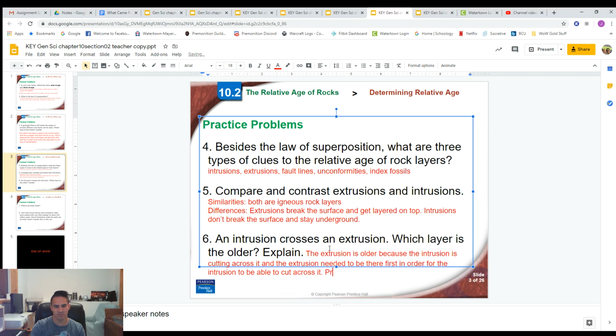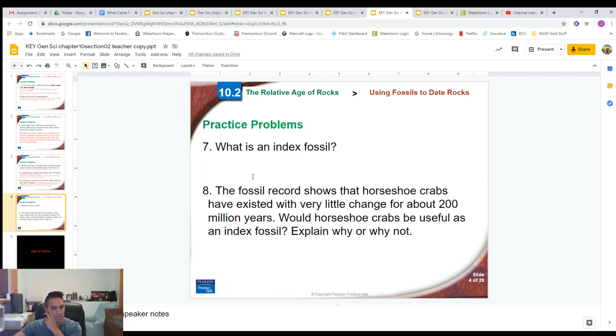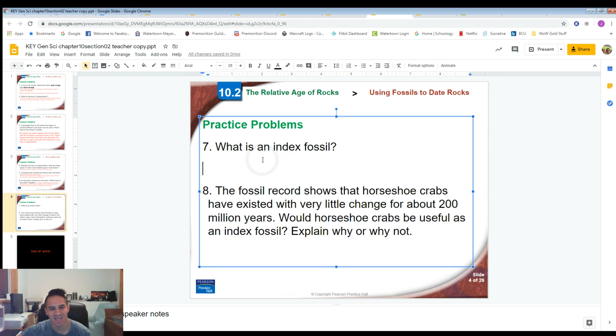Okay, this is the principle of cross-cutting, which basically says that an intrusion is younger than anything it cuts across. So, all right. Number 7, what is an index fossil?